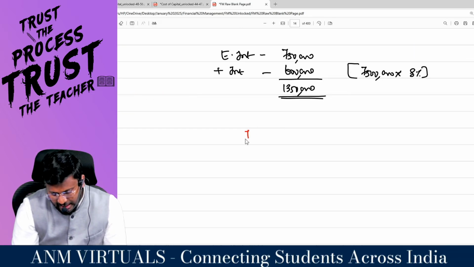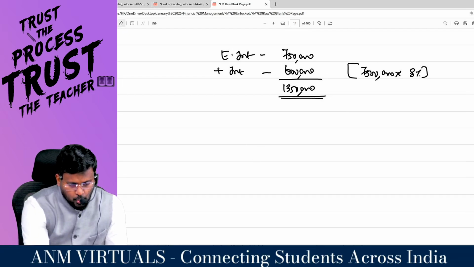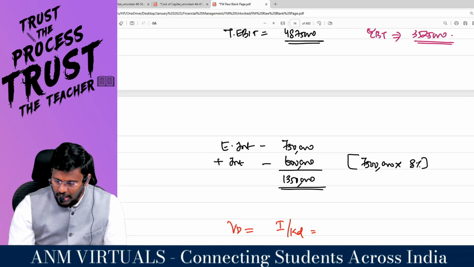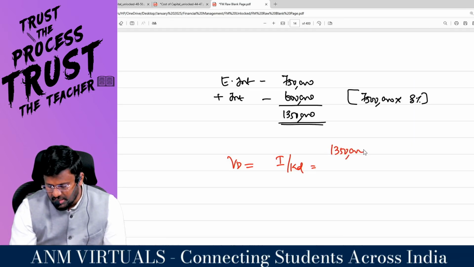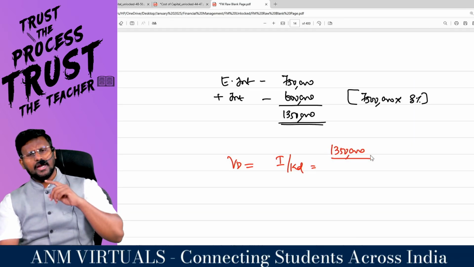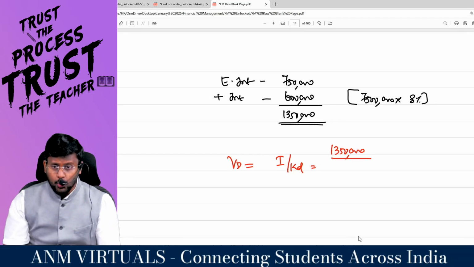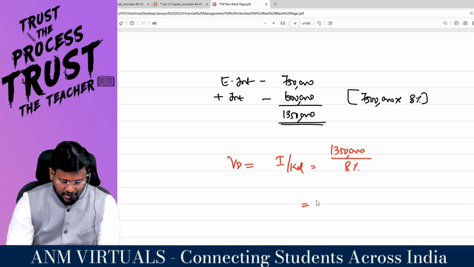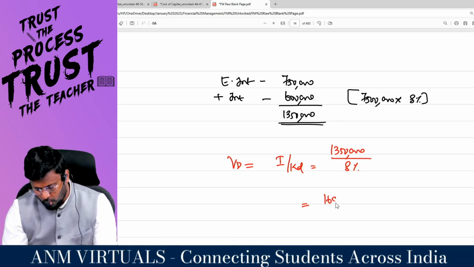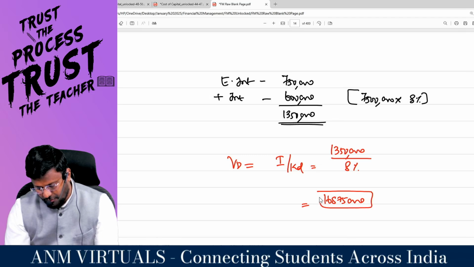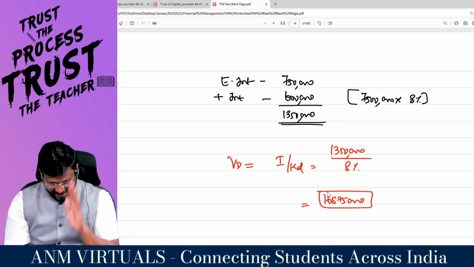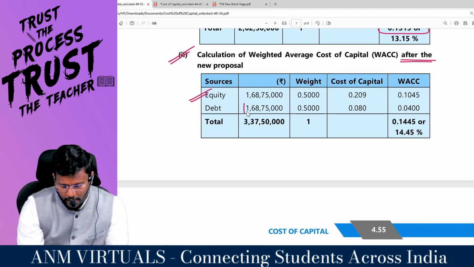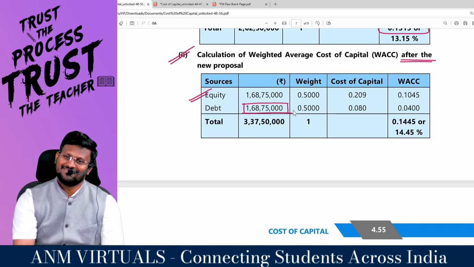So the value of debt is equal to I by KD. Am I right? What is the total I? 13,50,000 rupees is the I, divided by what is the old KD? 8%. What is the new KD? 8%. So 13,50,000 divided by 8% comes to 1,68,75,000, which is the value of the debt. Even the value of equity is also 1,68,75,000 rupees only.